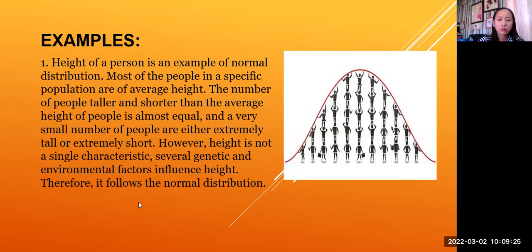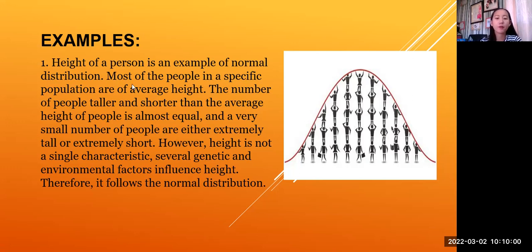The number of people taller and shorter than the average height is almost equal. And a very small number of people are either extremely tall or extremely short. However, height is not a single characteristic. Several genetic and environmental factors influence height. Therefore, it follows the normal distribution. Okay, thank you, Rowena.